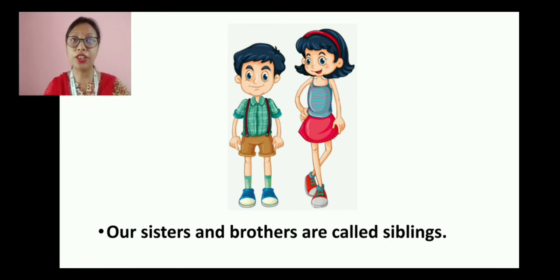But the children of the aunt and uncle, we don't call them siblings because they are not related to our father and mother. They are related to our aunt and uncle. Clear? So we are going to keep them separate as cousins, and siblings are our own brothers and sisters.